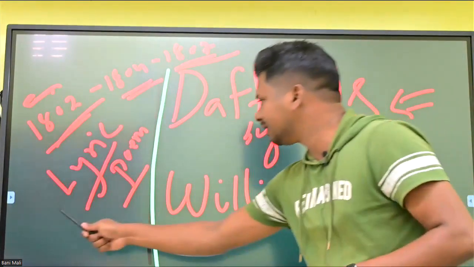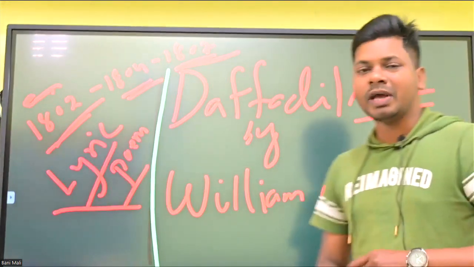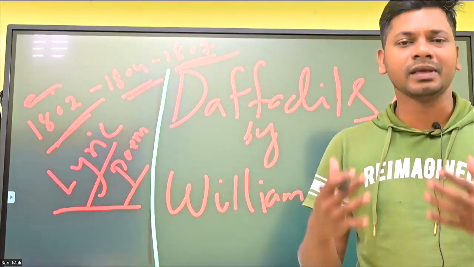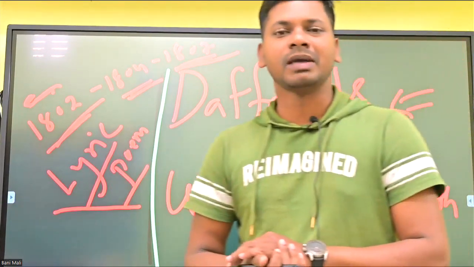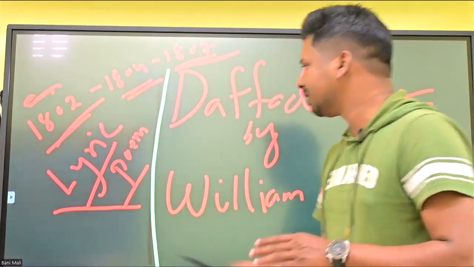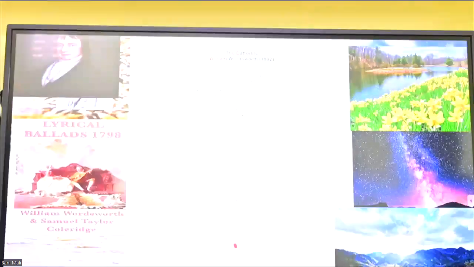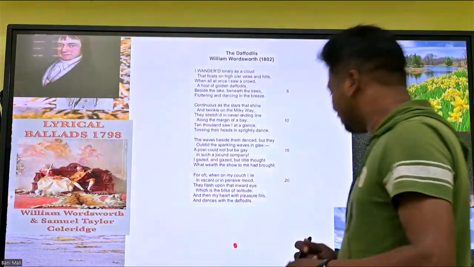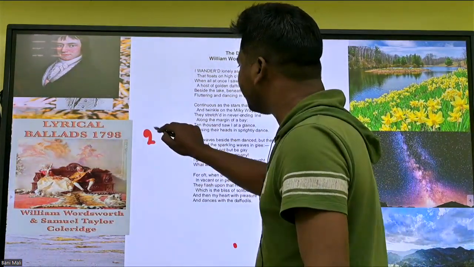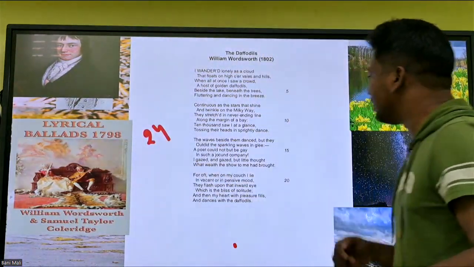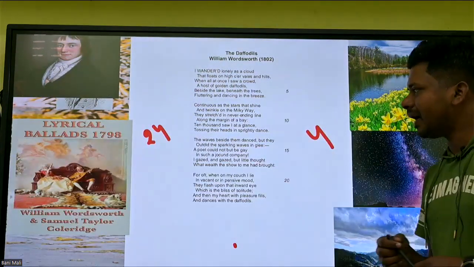And here I have written lyric poem. A lyric poem means one in which the poet expresses his own feeling, his own experience, with the help of poetry. That is all about a lyric poem. Now look here, we have 24 lines in this poem, and we have 4 stanzas.